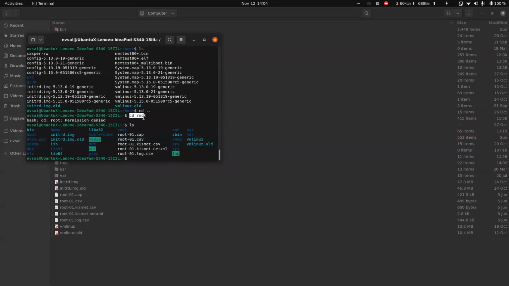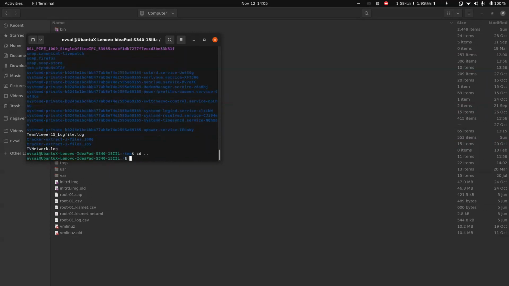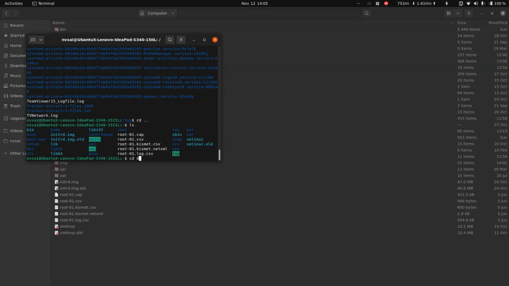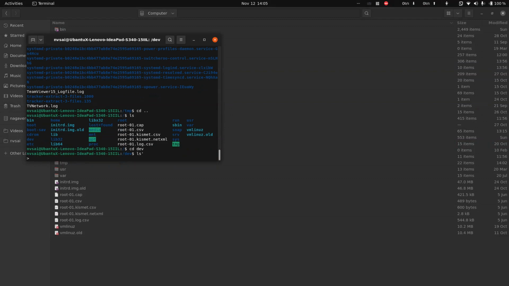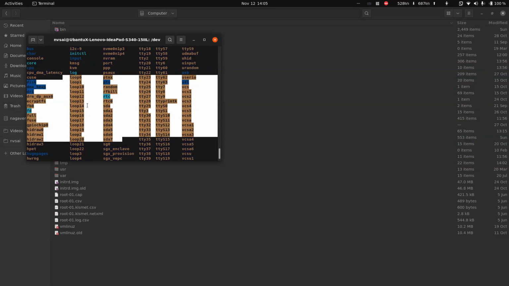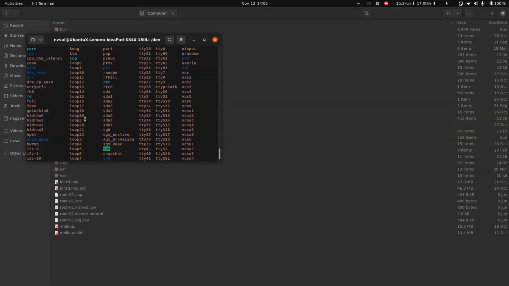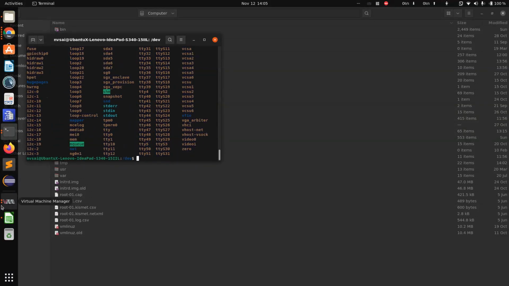I did a cd root, but it is still in this symbol because the root directory itself is the starting point, so it won't change. Now cd tmp, ls. In tmp I have temporary files. Again cd dot dot and then cd dev. In the dev folder I have these loop devices. See, as I said, these are loops. HDA is a pointer for partitions in a memory driver.